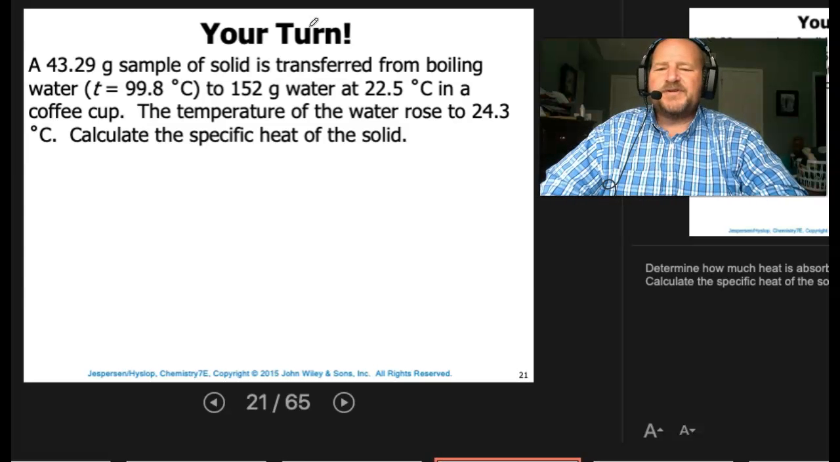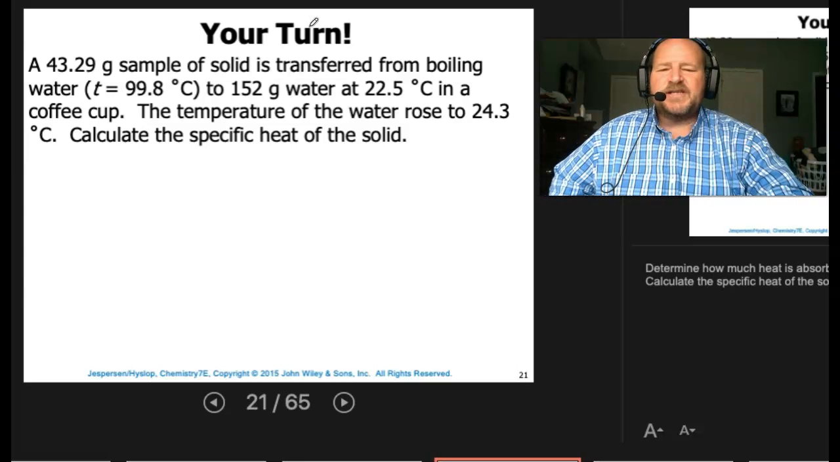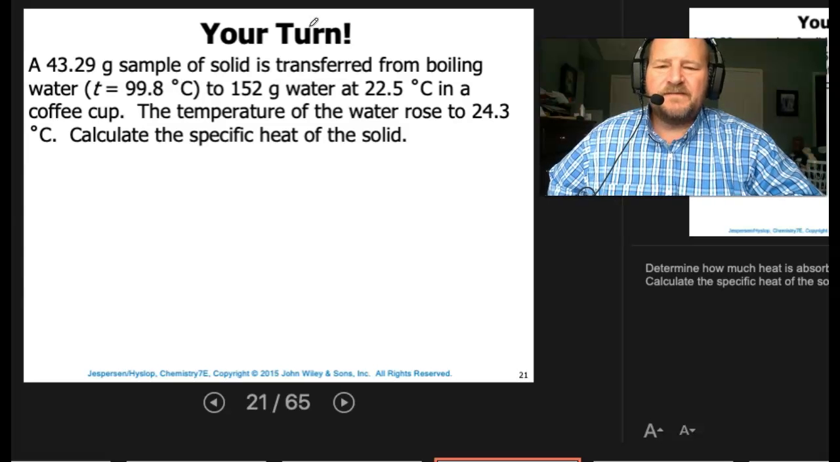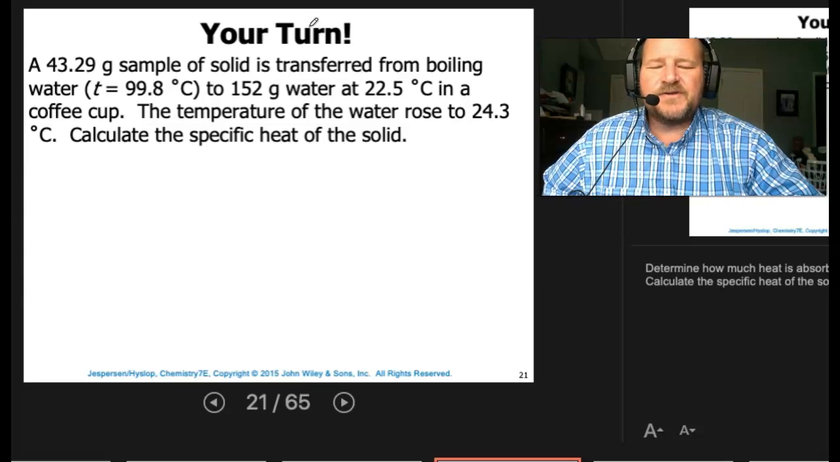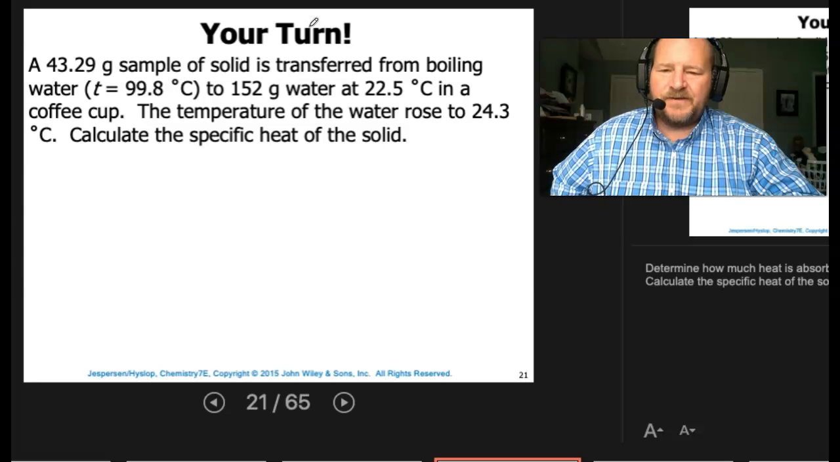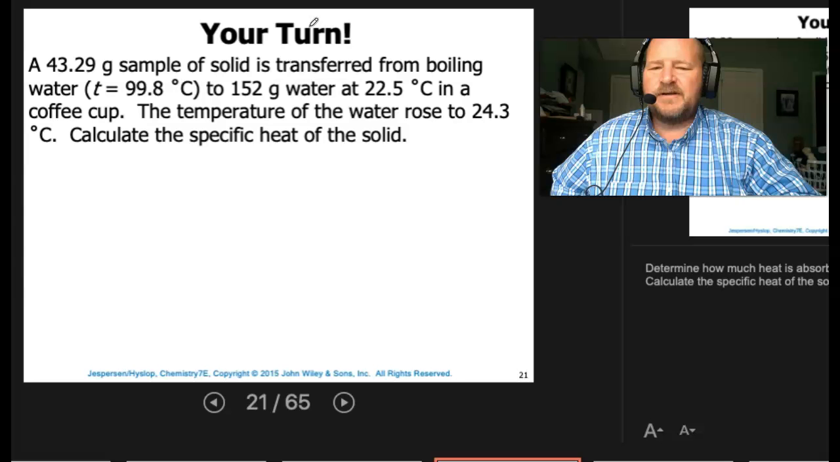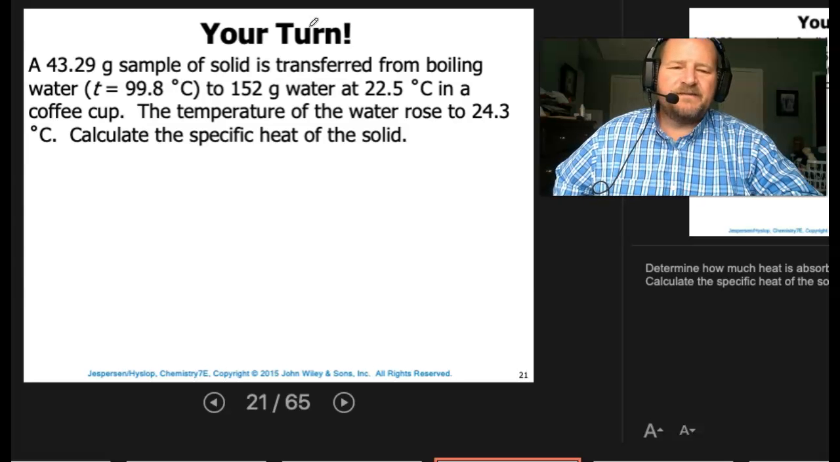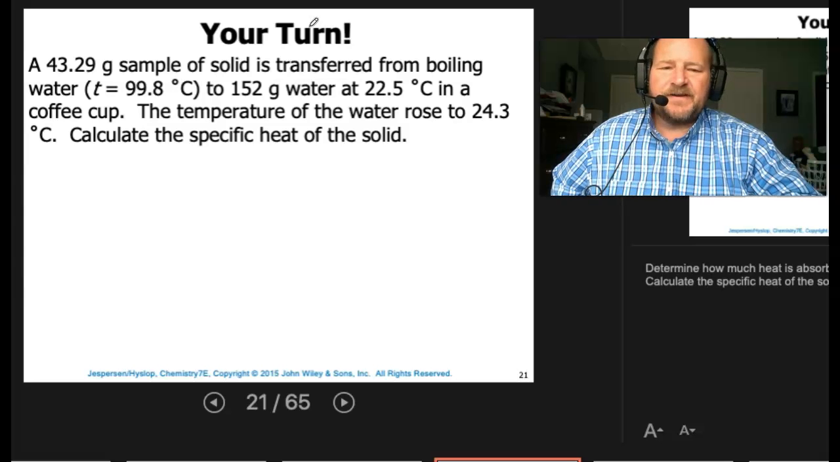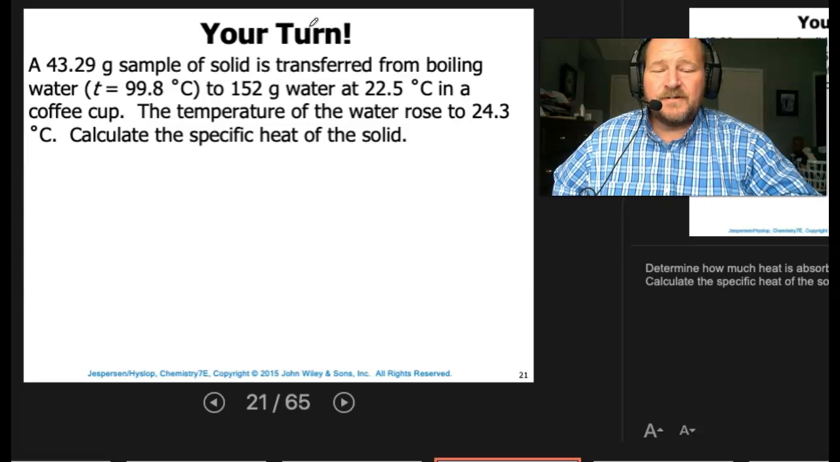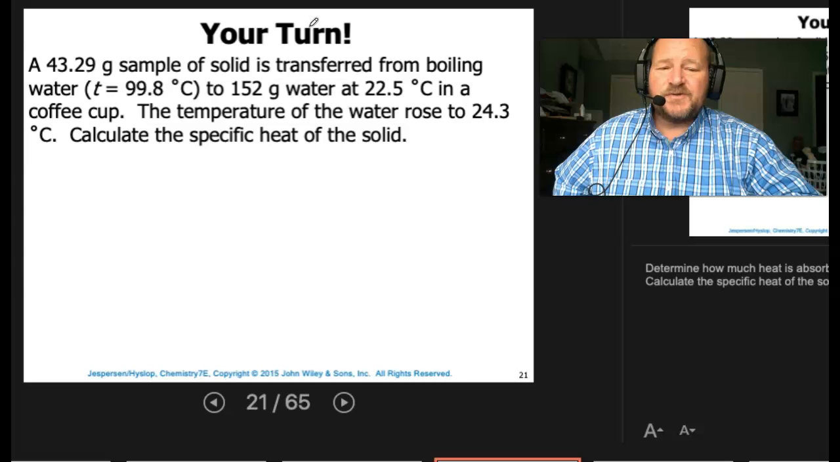All right. A 43.29 gram sample of solid is transferred from boiling water to 152 grams of water at 22.5 degrees C in a coffee cup. The temperature of the water rose to 24.3 degrees C. Calculate the specific heat of the solid. So just to give you some insight here, you're going to figure out the water. You're going to use the same equation twice, once for water, once for the metal, the solid.